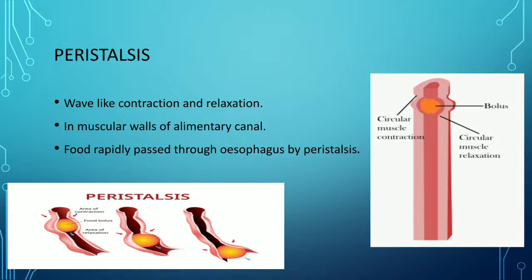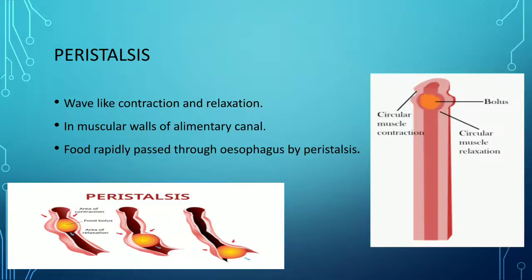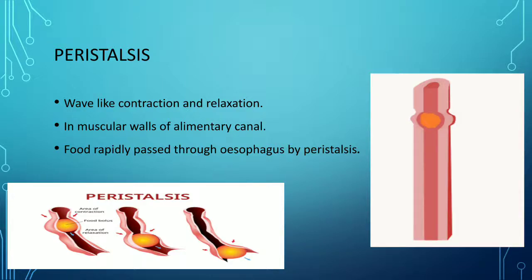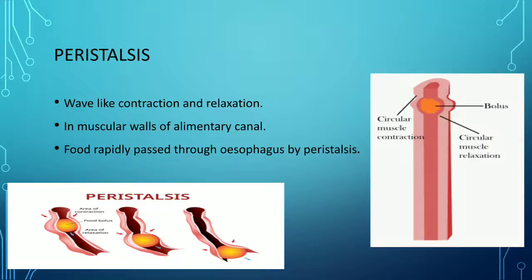Now peristalsis. Peristalsis is simply the wave-like contraction and relaxation in the muscular walls of the alimentary canal. The food rapidly passes through the esophagus by peristalsis. As you can clearly see in this video, the food is moving in a wave-like contraction and relaxation, and it is being rapidly passed through the esophagus by the process of peristalsis.